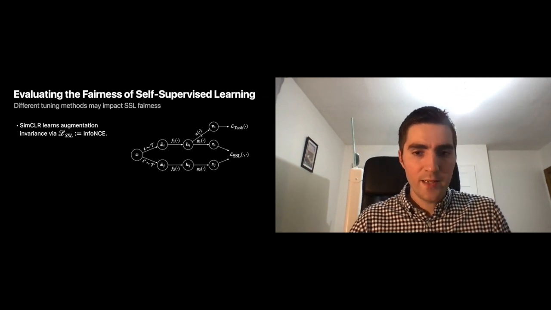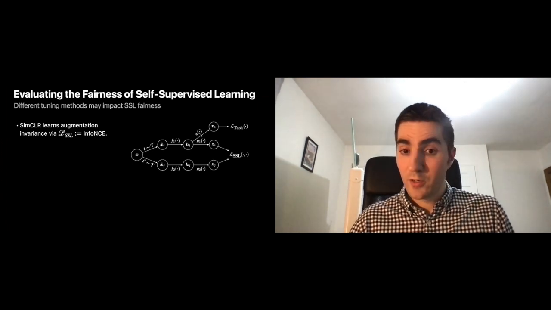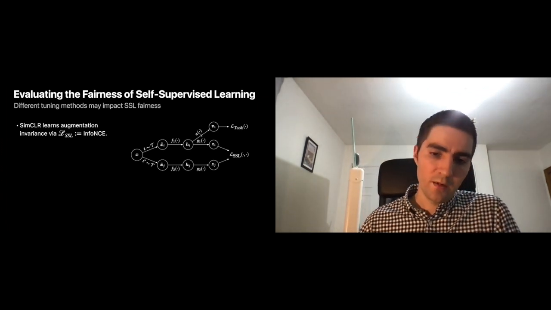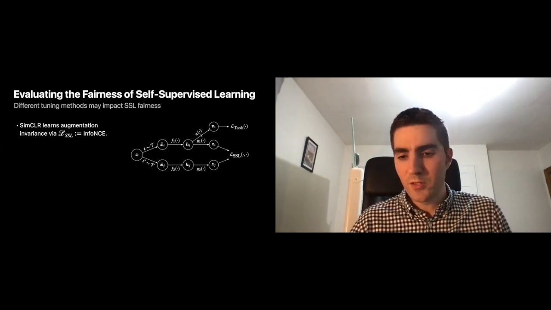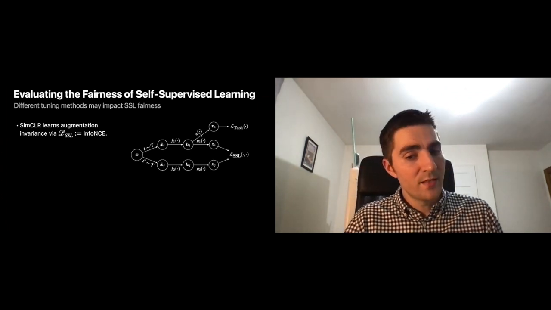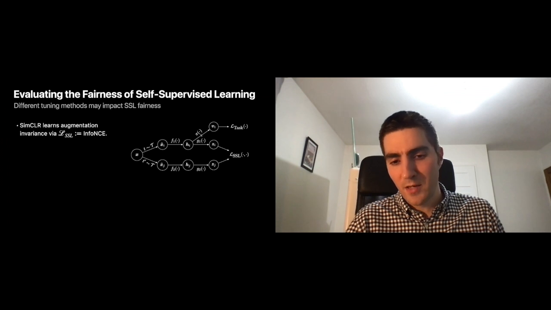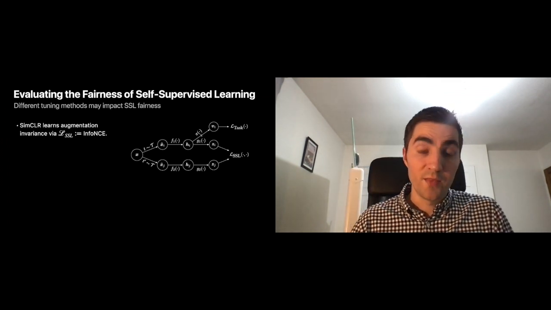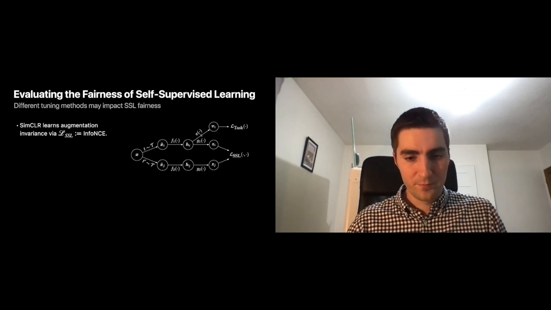We set out to evaluate this using the SimCLR framework, shown on the right. SimCLR is a representation learning framework that generates multiple views of images using an augmentation strategy. It then maximizes similarities of these views of the same image whilst minimizing the similarities of views of different images. This is all done without labels.